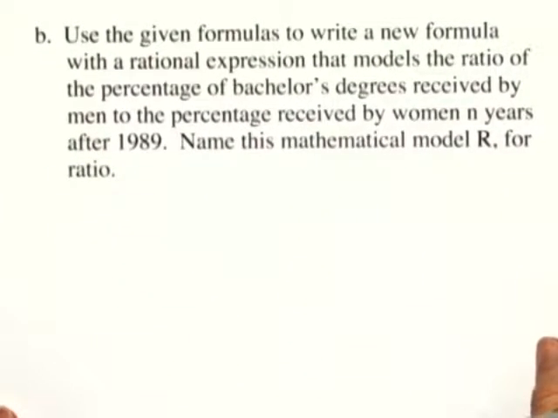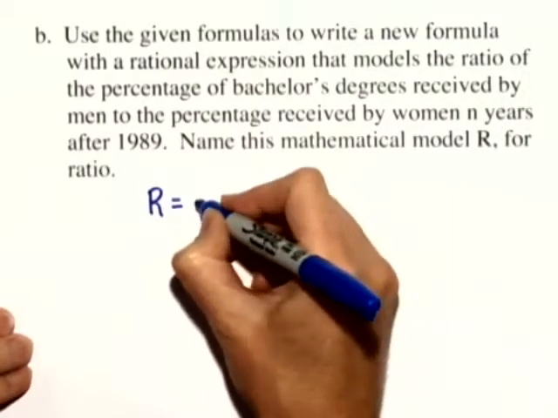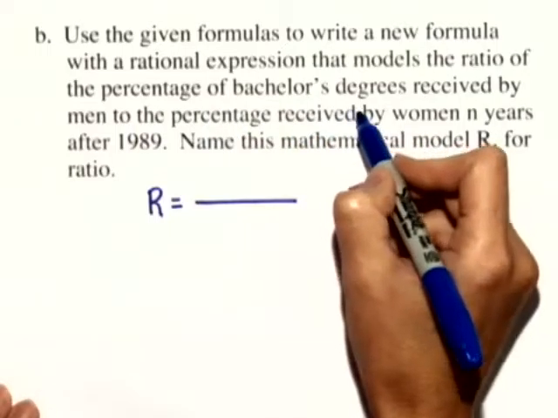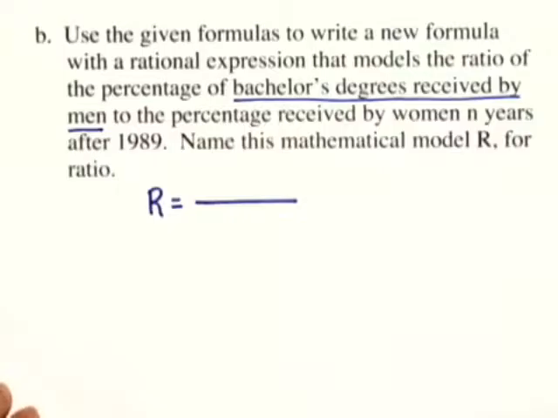In Part B, we want to use the given formulas to write a new formula with a rational expression that models the ratio of the percentage of bachelor's degrees received by men to the percentage received by women n years after 1989. Name this mathematical model R for ratio. It's important whenever we write a ratio to write in the numerator the first item given.